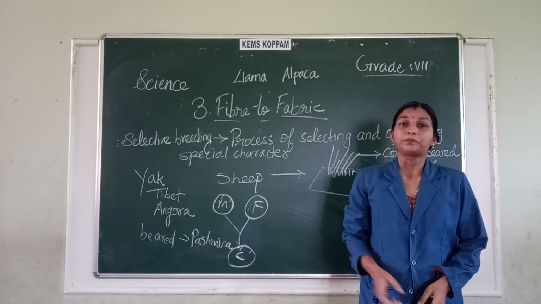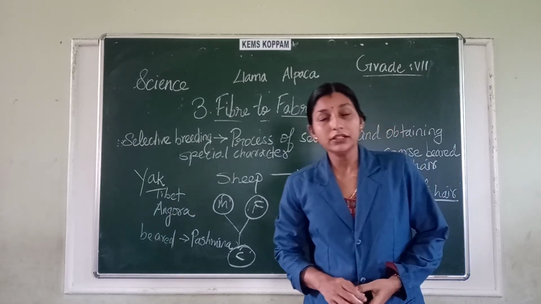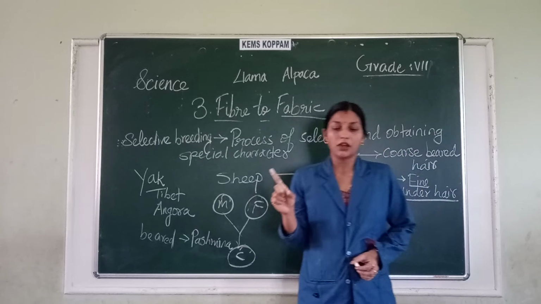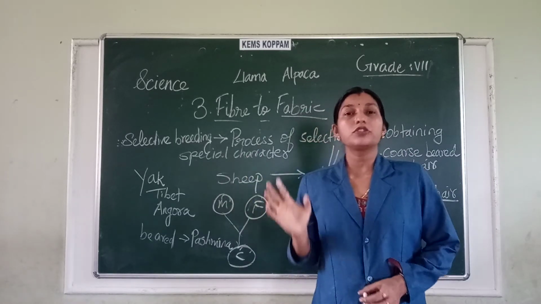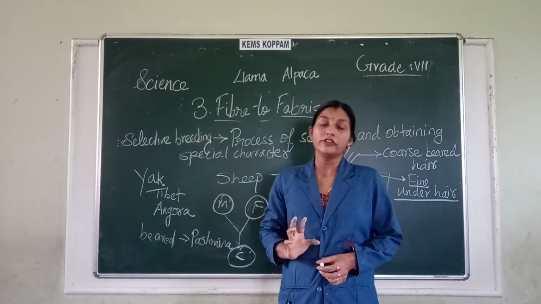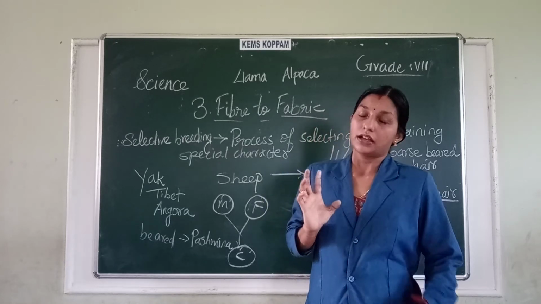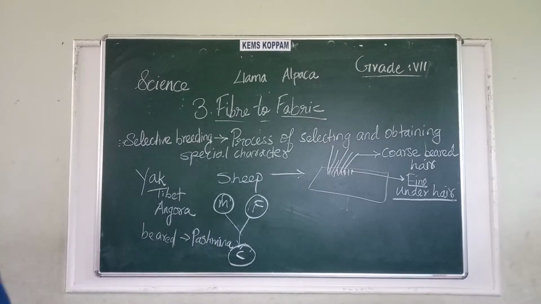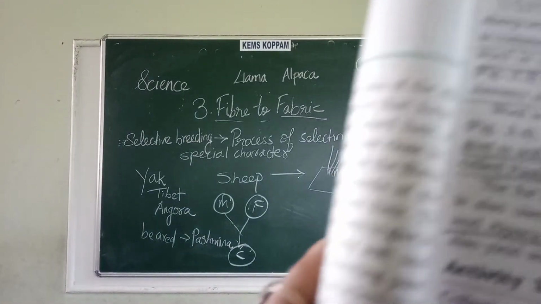So in today's lesson, you are going to do two activities. First, you are going to collect pictures of some wool producing organisms. You can see in your textbook which activities you are going to do.